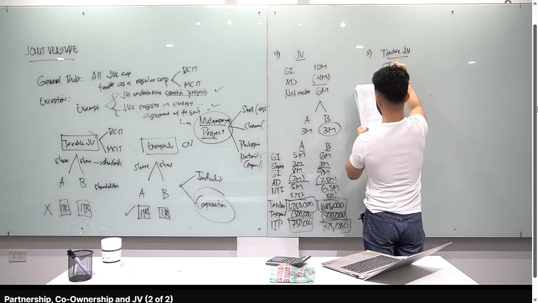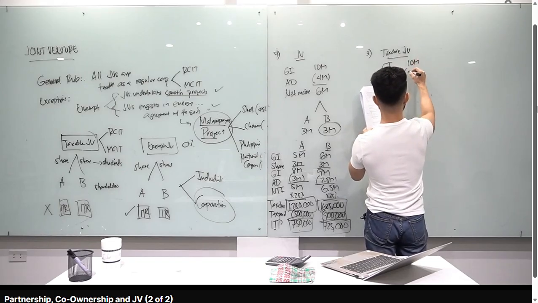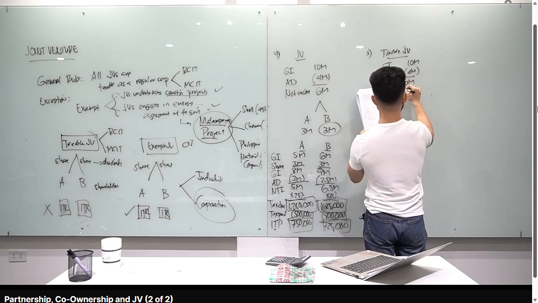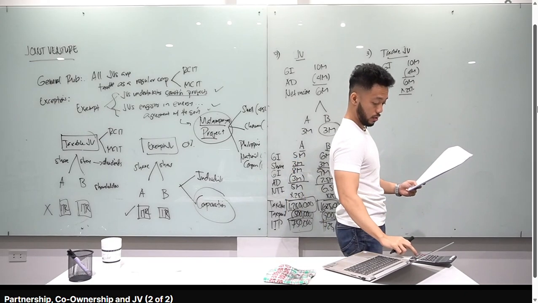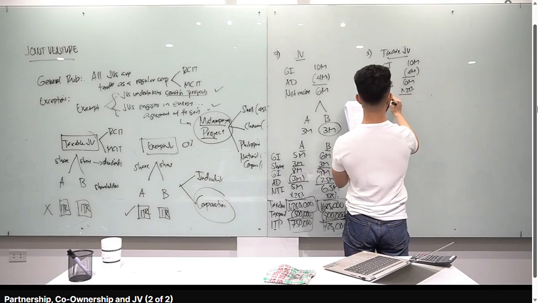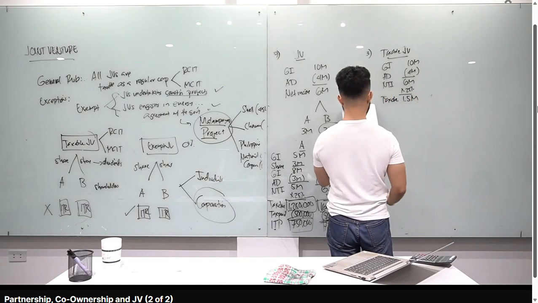Alright, so meron siyang gross income na 10 million and then meron siyang allowable deductions na 4 million. Therefore, meron siyang net taxable income na 6 million. Multiply natin by 25%. Okay, 6 million times 25%, times 0.25, you get 1.5 million. Okay, so tax due natin is 1.5 million. Alright, 1.5 million na yung class.